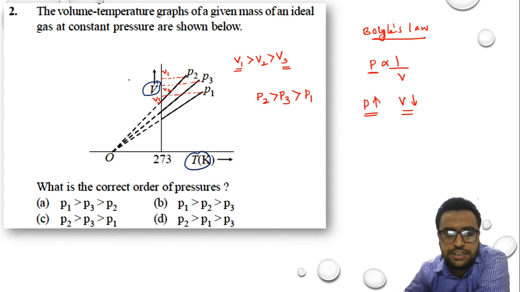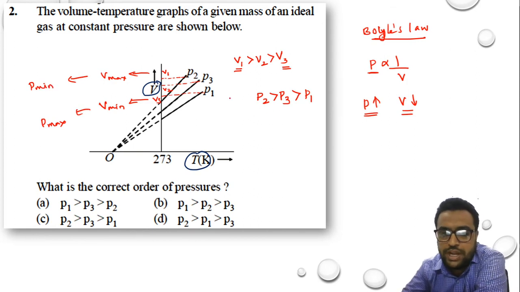So if I mark V1 as my V maximum and V3 as my V minimum, where there is V minimum there should be P maximum, and where there is V maximum there should be P minimum. Looking at this order, V1 is greater than V2 and V2 is greater than V3.